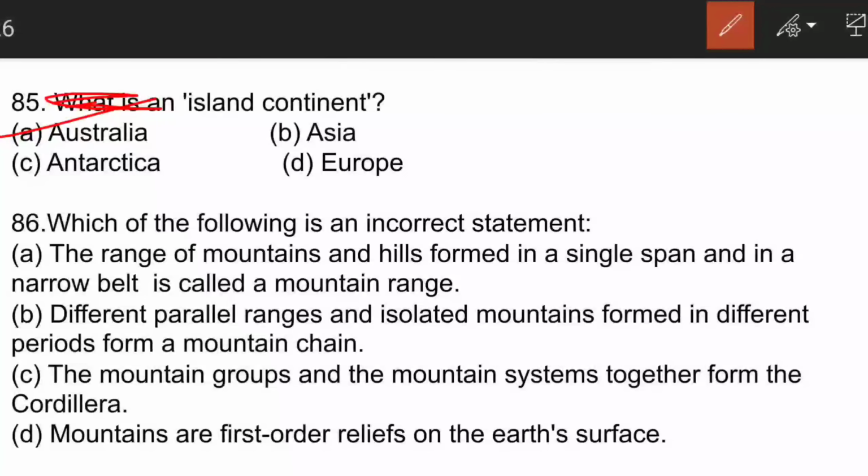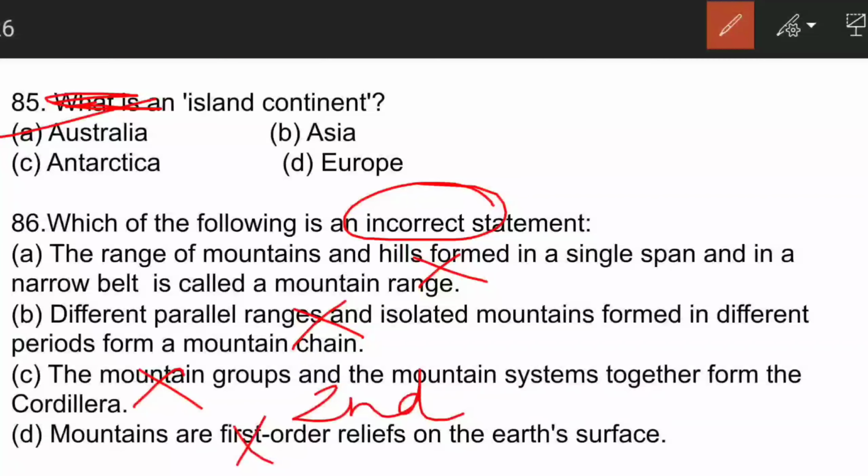The next question is about an incorrect statement we have to find out. The range of mountains and hills formed in a single span and in a narrow belt is called a mountain range. This is a correct statement, so this cannot be the answer. Different parallel ranges and isolated mountains formed in different periods form a mountain chain. This is also correct. The mountain groups and the mountain system together forms the cordillera. This is also a correct statement, so this cannot be the answer. Mountains are the first order reliefs on the Earth's surface. This is a wrong statement. They are the second order relief on the Earth's surface.